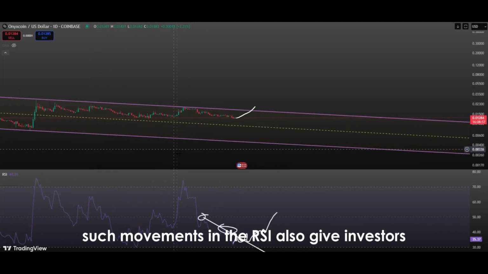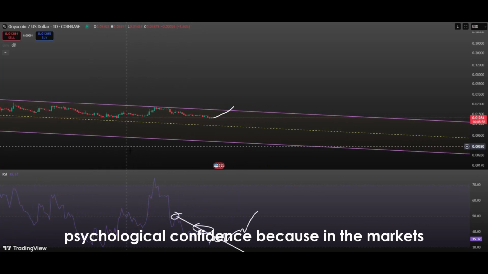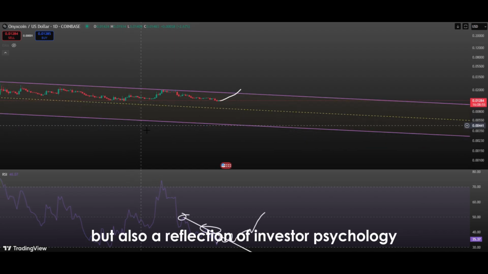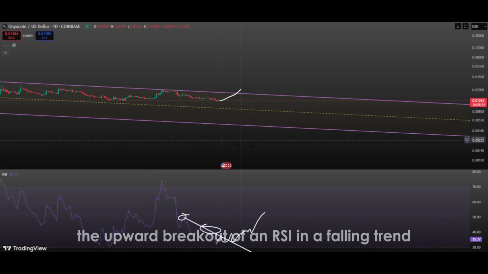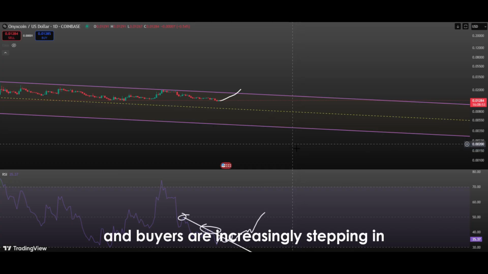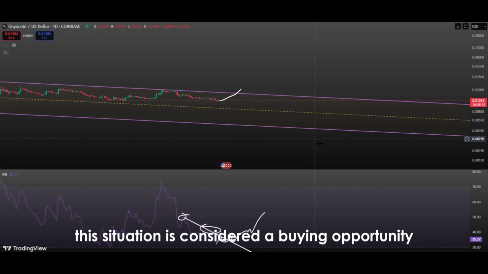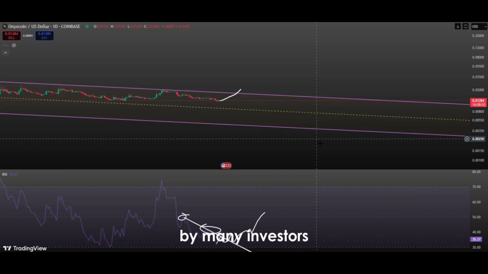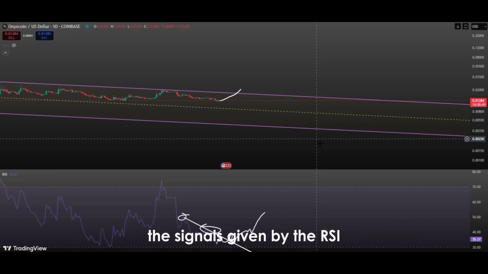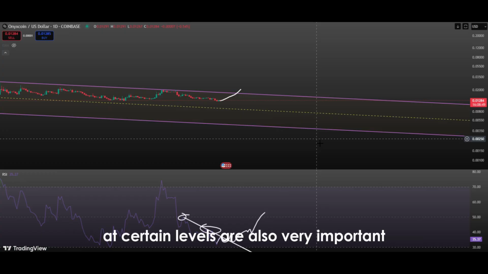Such movements in the RSI also give investors psychological confidence, because in the markets, technical analysis is not only about lines or numbers, but also a reflection of investor psychology. The upward breakout of an RSI in a falling trend shows that sellers in the market are starting to lose strength and buyers are increasingly stepping in. This situation is considered a buying opportunity by many investors. Especially if an RSI breakout occurs after a long downtrend, this is often a sign that the price will move strongly upward.